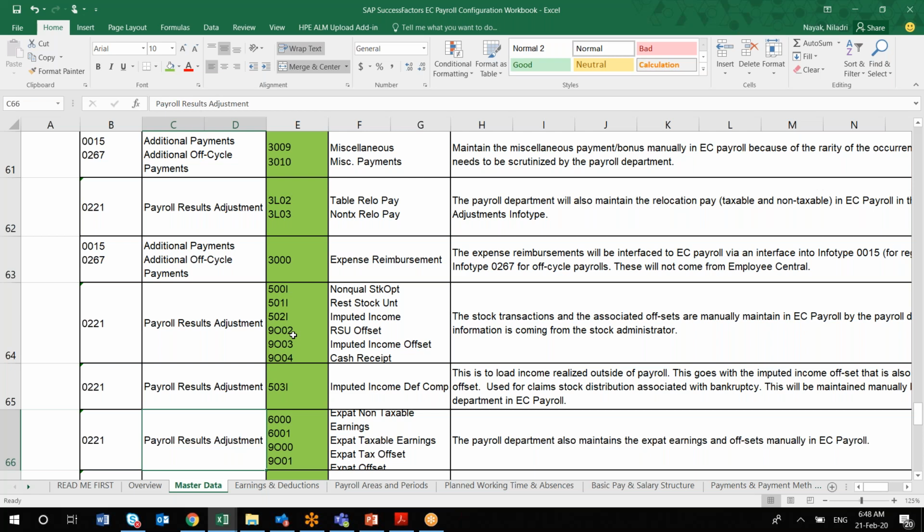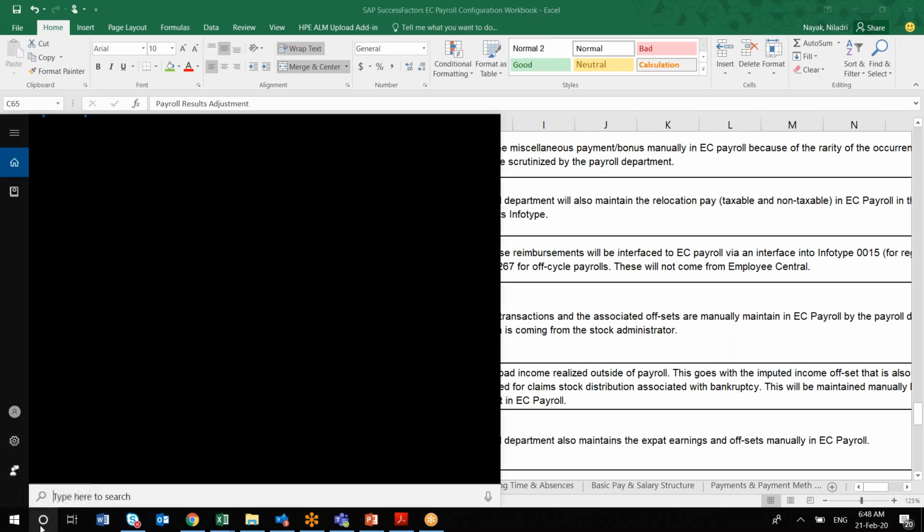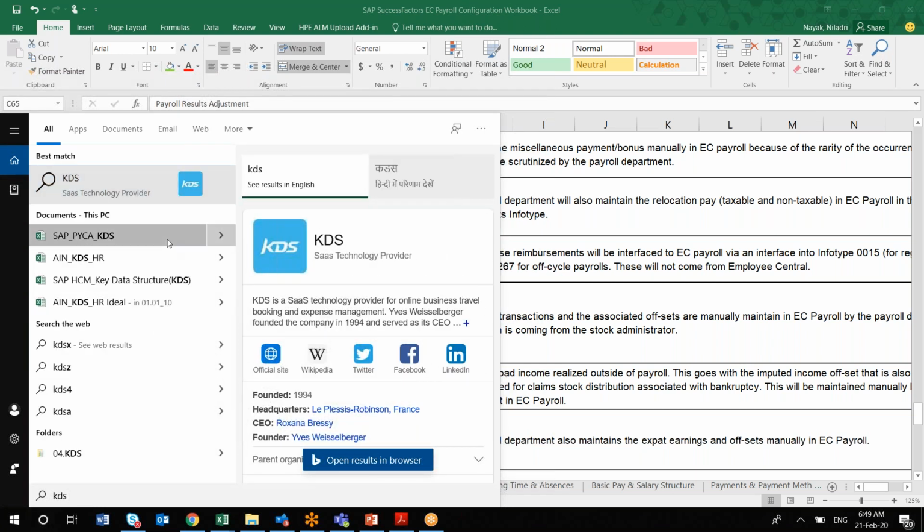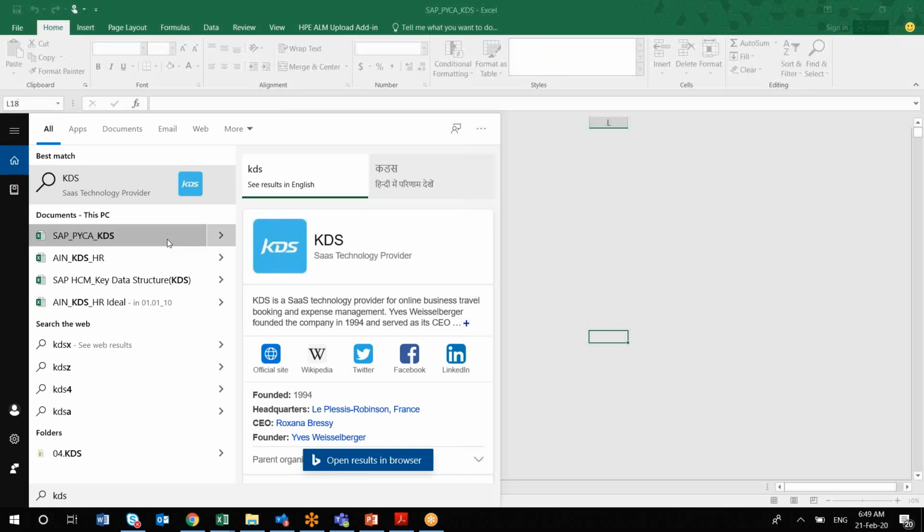Is that clear, Virati? Yeah, so if the client doesn't have SAP previously and now they are implementing payroll directly into the cloud, will that still be valid, what you just said? In that case, you will be capturing this information. So let me open another document which you use generally, which is specific to Canada only. I'll just show you.